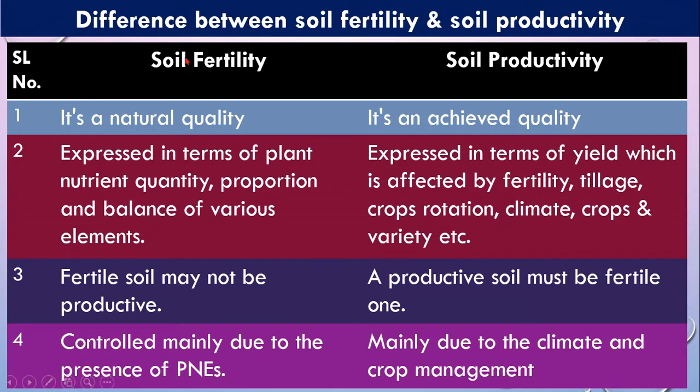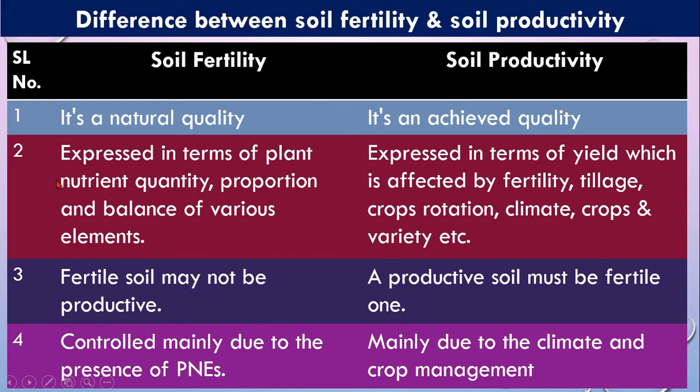Here you see, the left hand side is soil fertility and the right hand side is soil productivity. If you see, soil fertility is a natural quality and soil productivity is an achieved quality. That means you cannot 100% change soil fertility because this is natural and God gifted.